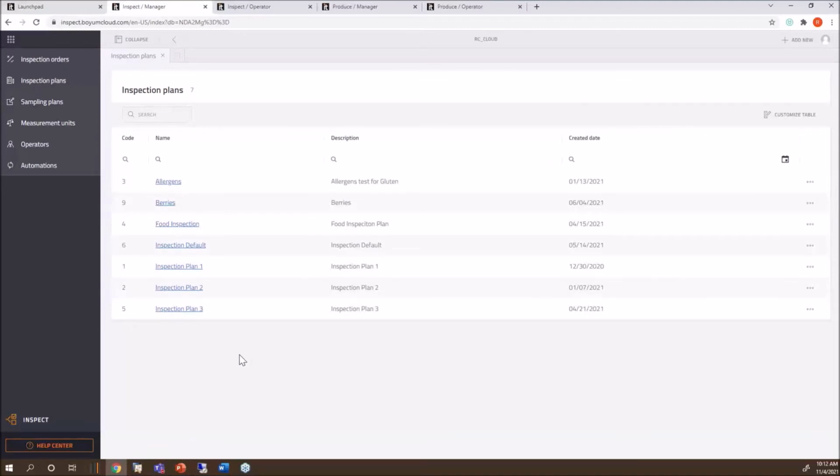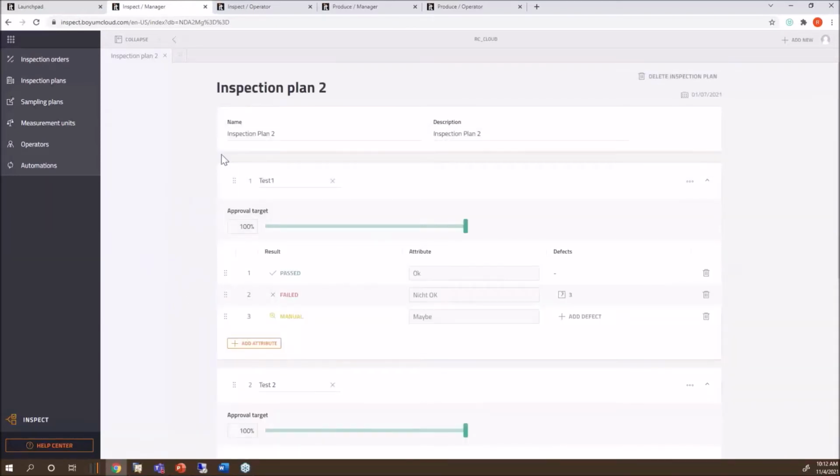You name it what you would like to. And it does not matter what industry you're in, because maybe I'm in the food industry and I have to check my allergies, food inspection. Okay, so you can have many different inspection plans. So if I go to inspection plan 2 or 1, I see this is the name of the inspection plan.